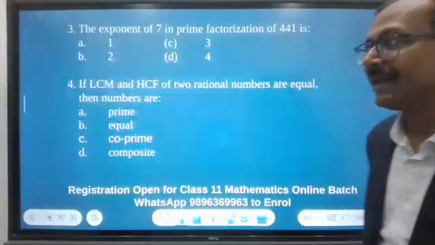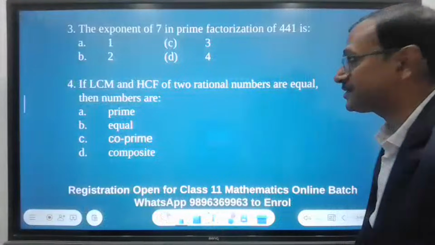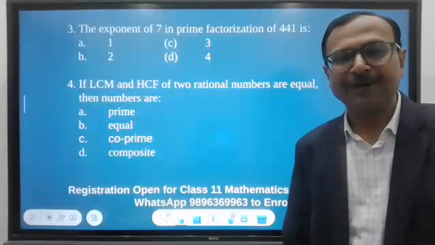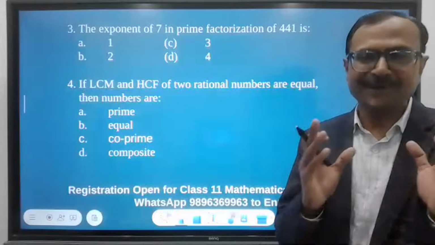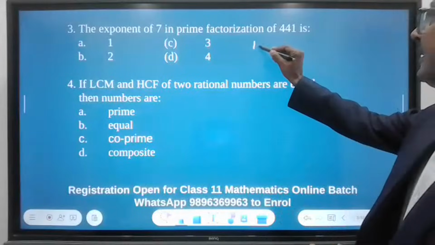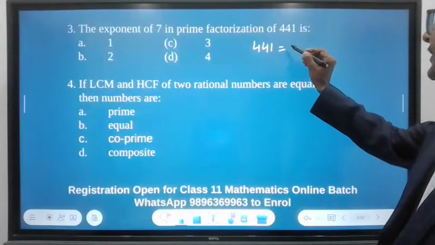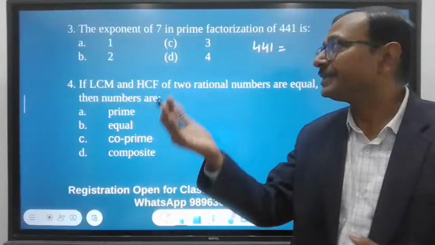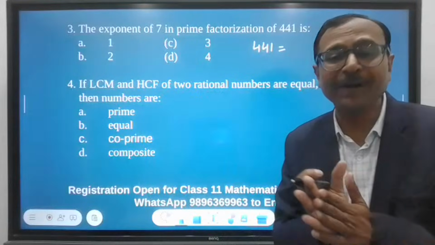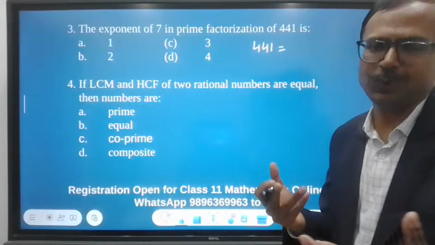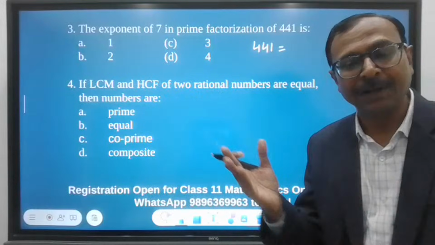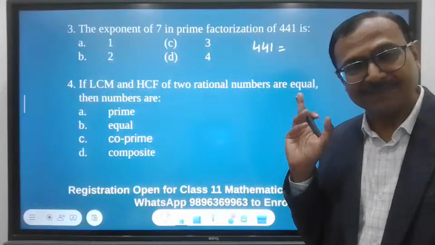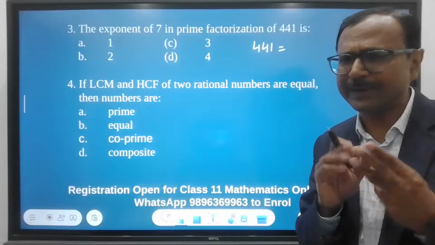Okay, the exponent of 7 in the prime factorization of 441. Now, when I see 441, the first factor that comes to my mind is 7. Is it 7? Because he's asking us to find the exponent of 7. So you can do 7 first, or you can do a smaller factor if it is visible. And the easiest visible factor is 4 plus 4 plus 1, 9, right?